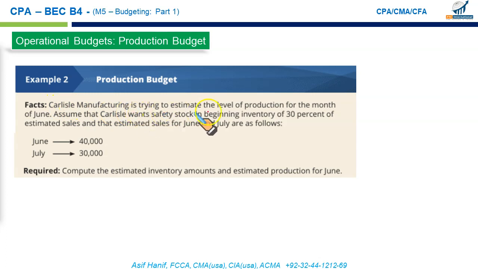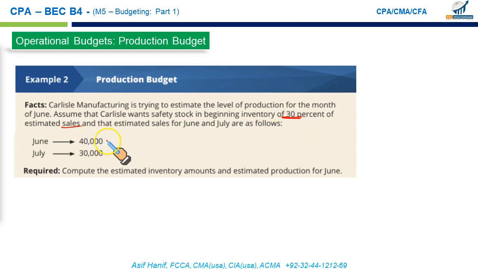Carlyle Manufacturing is trying to estimate the level of production for the month of June. Assume Carlyle wants safety stock in the beginning inventory of 30% of estimated sales. Your stock each month is 30% of the next period's sale. Or put it the way it is written here, your opening stock should be 30% of that month's sales. Opening stock is 30% of that month's sales, or in other words, your closing stock will be 30% of next month's sale. I'll explain this idea because sometimes you are given information or policy in one way, sometimes the other way.